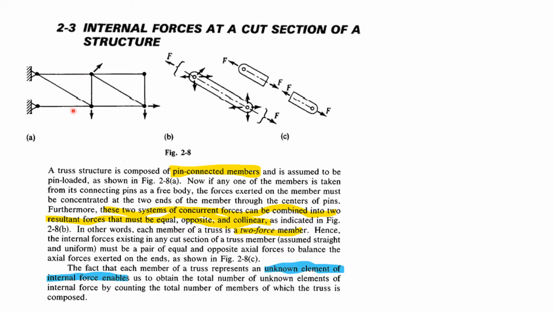So by counting the total number of members, this truss is composed of 1, 2, 3, 4, 5, 6, 7, 8 members. So 8 internal member forces are unknown, and of course the reactions are also unknown. That's how we obtain the total number of unknown internal member forces by counting the total number of members of the truss.